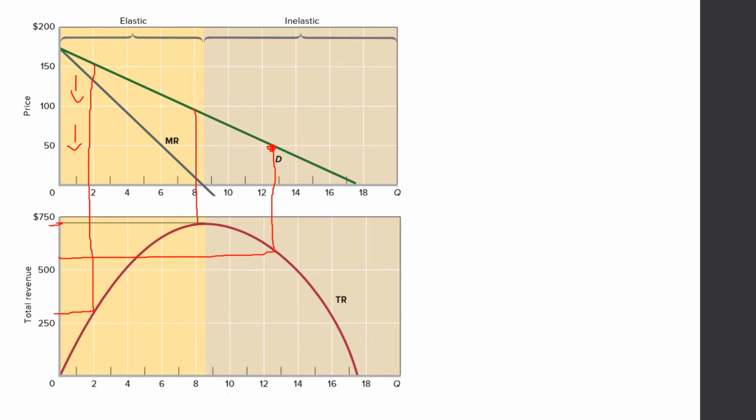But in the inelastic region, when price decreases from 100 to 50, the total revenue also decreases from 750 to 600 or 575. So this is about the inelastic region.